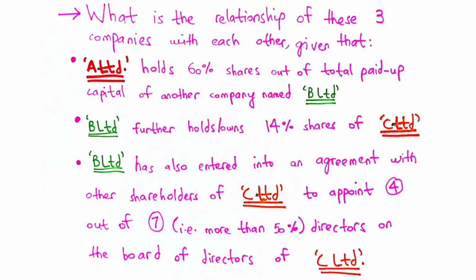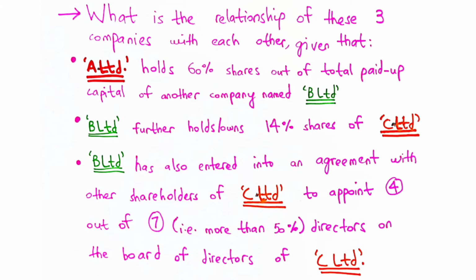Okay, moving on, we are also told further that B Limited holds 14% of the shares of C Limited, which is another company, and from this you can see that B Limited does not hold more than half of the shares of C Limited, very clearly, because 14% is definitely way less than 50% of the shares. So B Limited, as far as we are concerned at the moment, is not going to be a holding company of C Limited if this is the only information that we have.